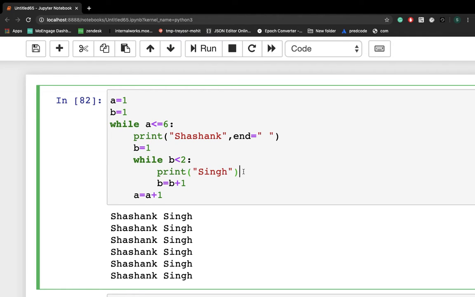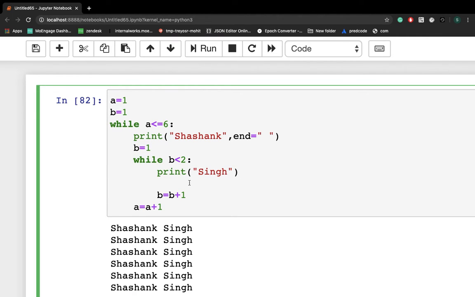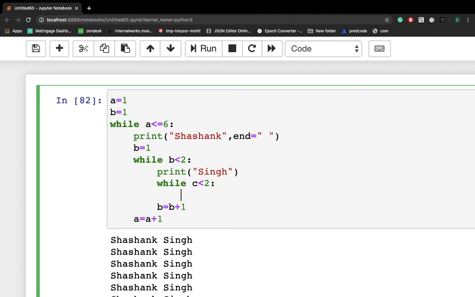So let me print one more string here. So similarly, you can write c is less than 2. You can pause my video, try to understand what I'm saying, and you can try it in whatever editor you are using, right? So I'm writing print, let's say I'm writing abc, that's it, right?